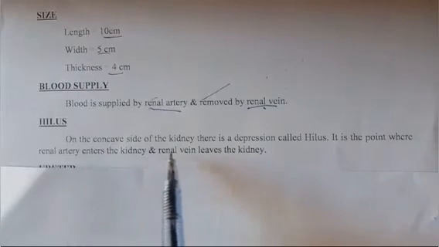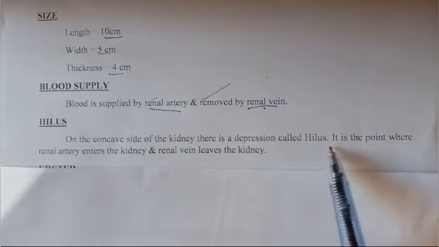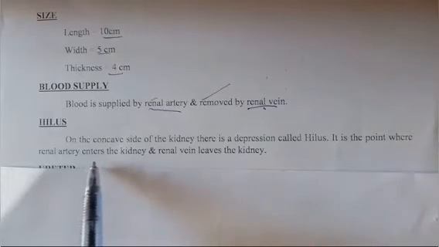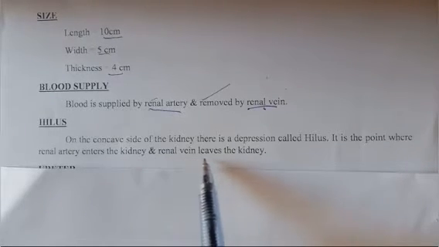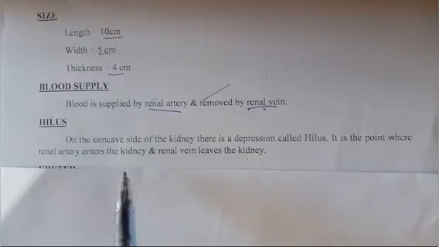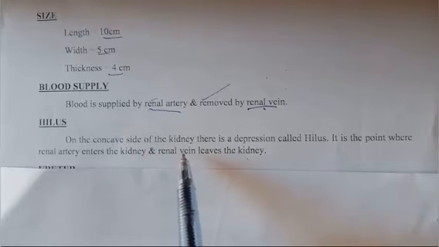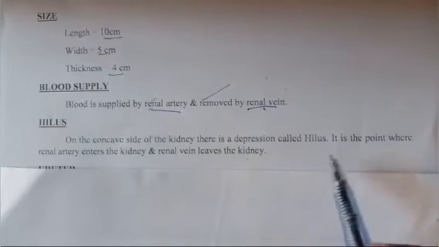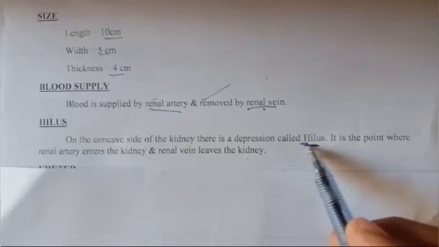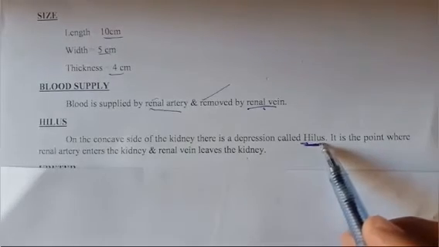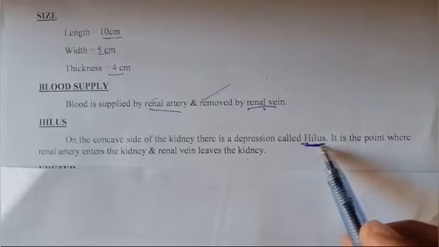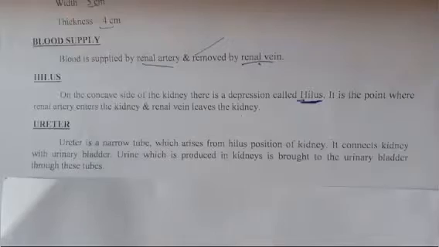On the concave side of the kidney, there is a depression called the hilus. It is the point where the renal artery enters the kidney and the renal vein leaves the kidney. So the depression of the kidney is called the hilus. At this point, the renal artery enters and the renal vein leaves the kidney.